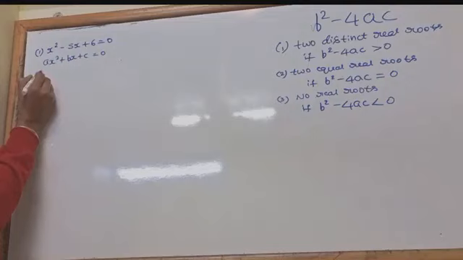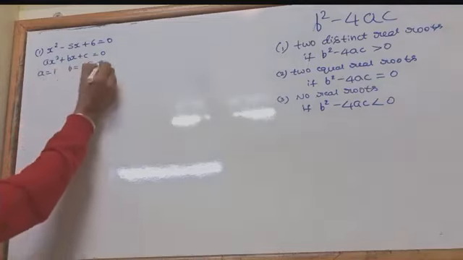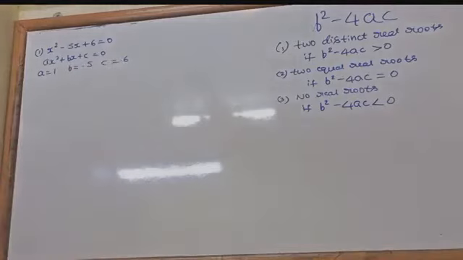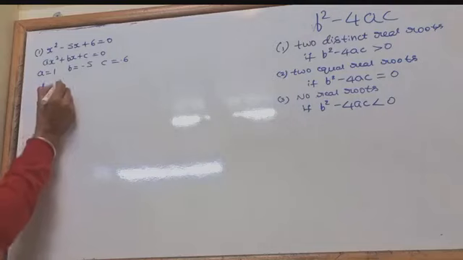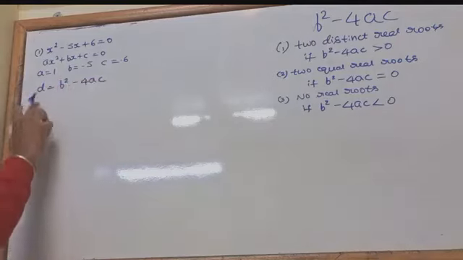So next, take the values. What is the a value? 1. b value? Minus 5. c value? 6. Clear? Now what are we finding? We are finding the nature of the roots or discriminant of the equation. What is the formula? b square minus 4ac. d is discriminant.